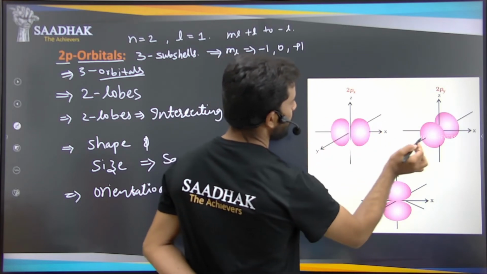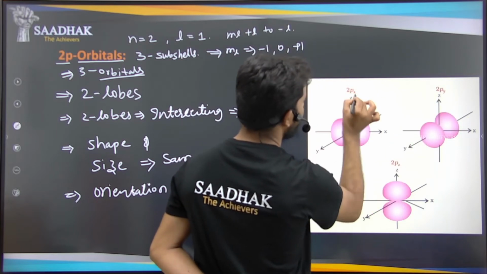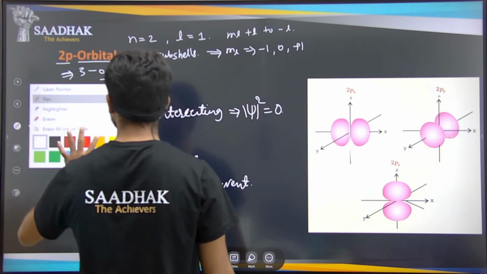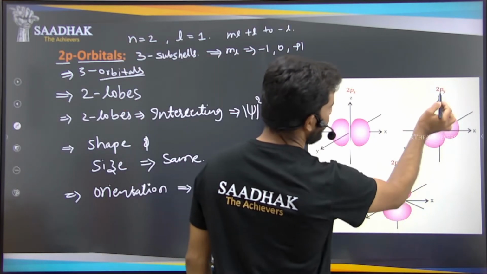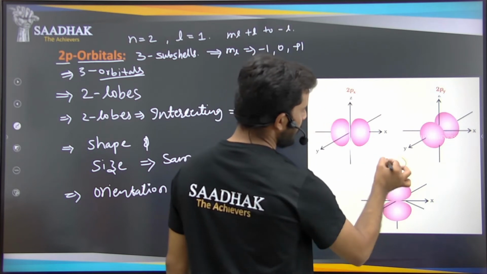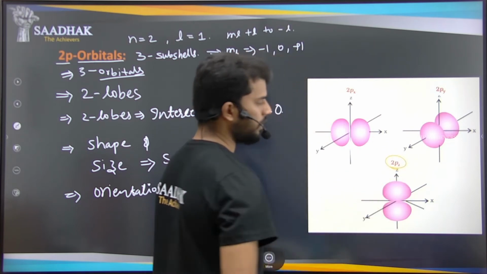Okay. Now this is named as 2px and this is named as 2py. 2py lobes are along the y-axis, right, and 2pz lobes are along the z-axis. Simple.